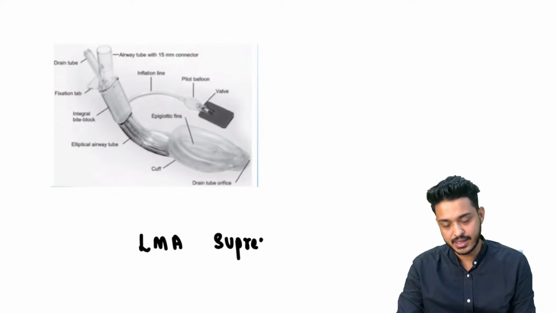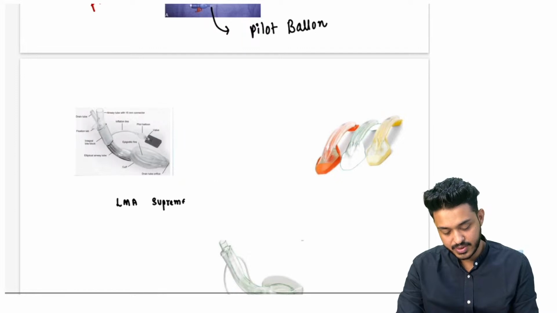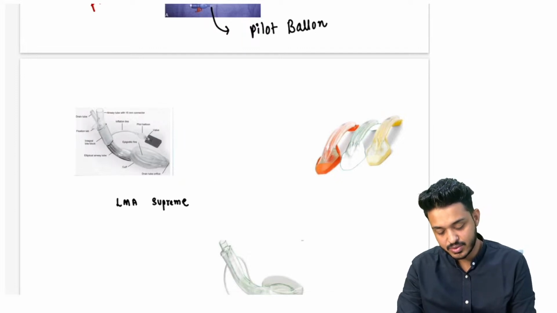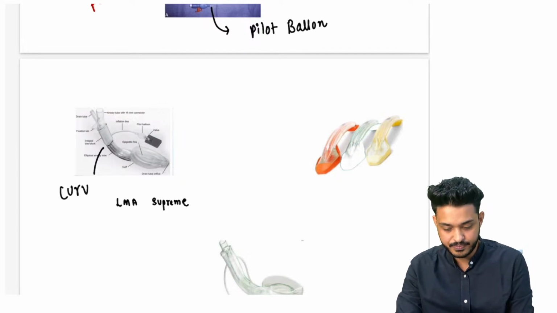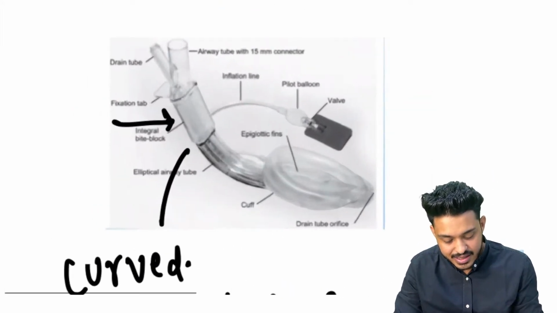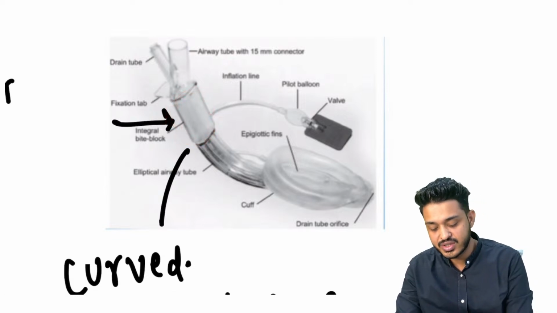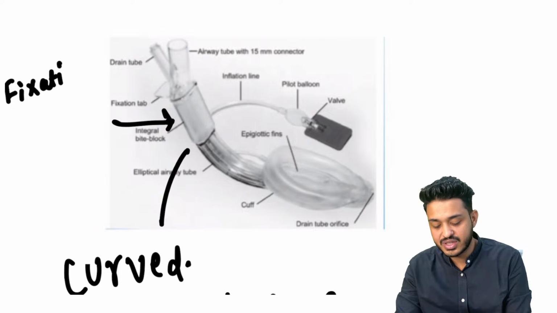What do we have to remember in Supreme? It is going to be curved. LMA Supreme is going to be curved. And here, can you appreciate something is there? This particular plastic-like thing, can you appreciate this? This is known as the fixation tab.